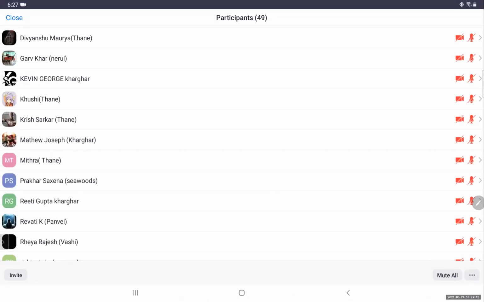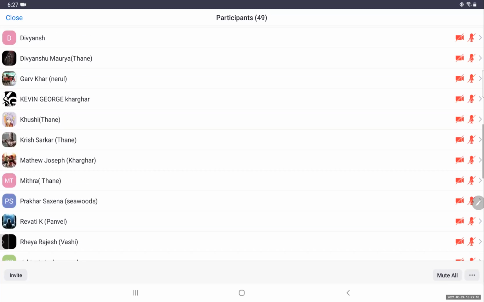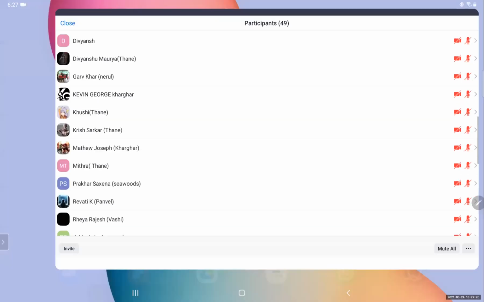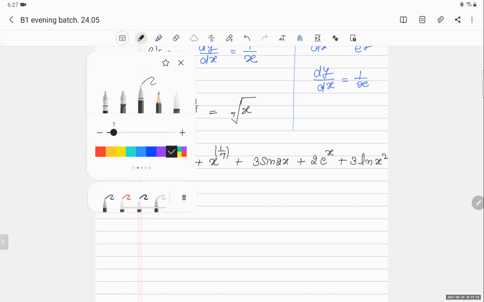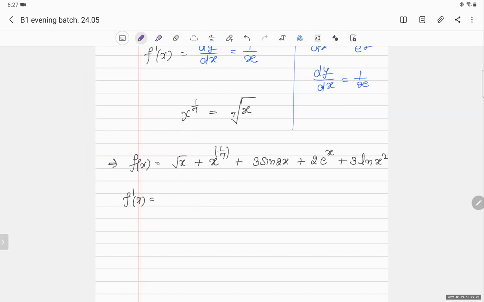Riti Gupta. Yes, sir. Tell me what is the differentiation of the first step? So 1 by x into x raised to minus 1 by 2. Sorry, 1 by 2 into x raised to minus 1 by 2. Okay, 1 by 2 into x raised to minus 1 by 2, right? Yes, sir. Good.